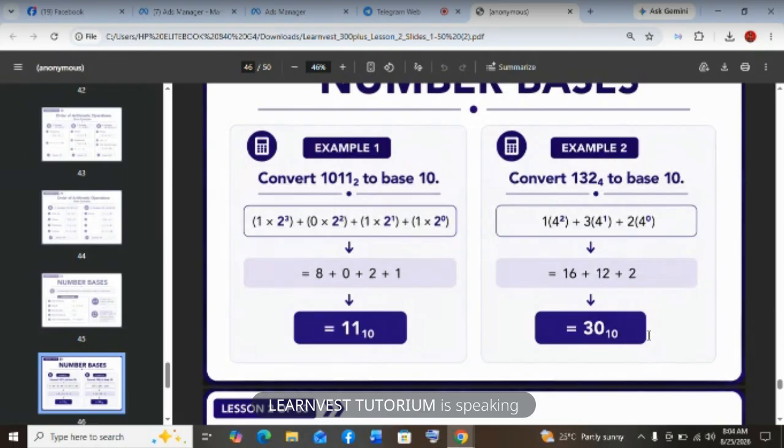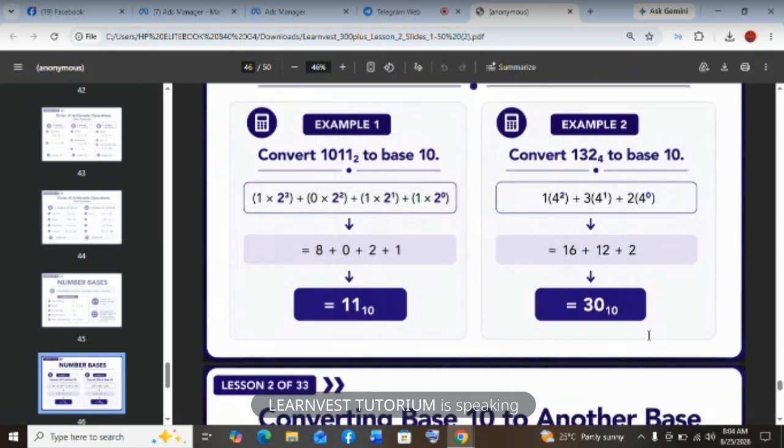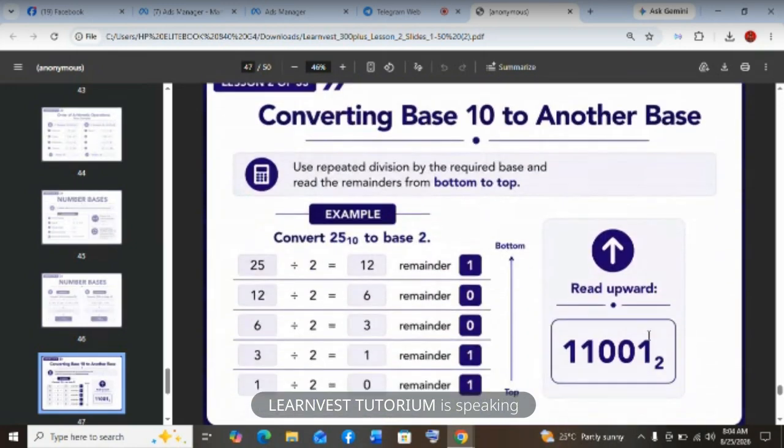You divide by 2. 30 divided by 2 is 15, remainder 0. 15 divided by 2 is 7, remainder 1. 7 divided by 2 is 3, remainder 1. 3 divided by 2 is 1, remainder 1. 1 divided by 2 is 0, remainder 1. Then you combine them, reading from the bottom. You get 11110 base 2.